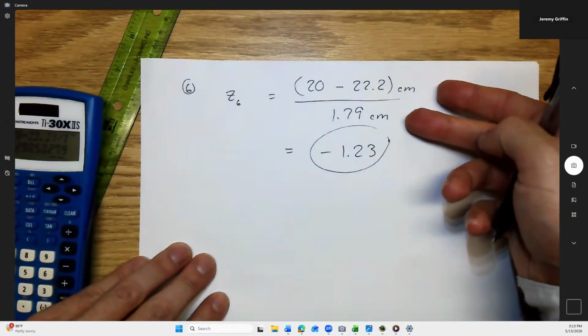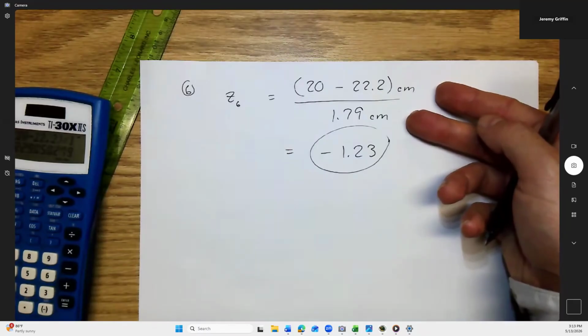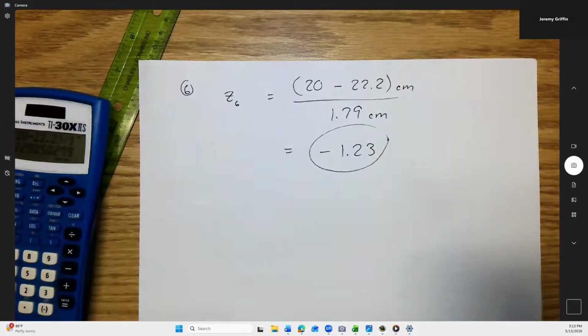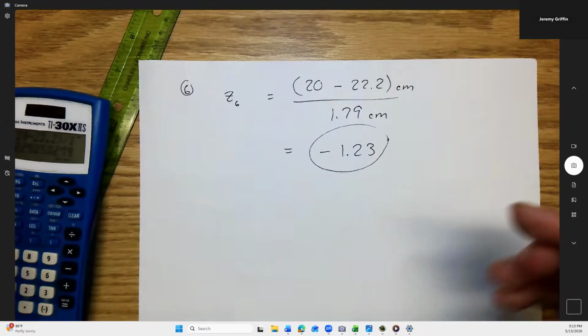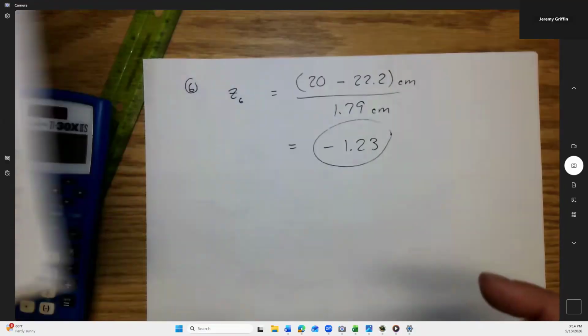Oh, here, I meant to ask you guys this too. Guys, centimeters over centimeters gives you what unit? Would that be unitless? No unit? Right. Guys, all these z-scores have no units on them. That'll be important later. Okay, so right now we're just getting some numbers. Yeah, so that was the z-score on that cat.